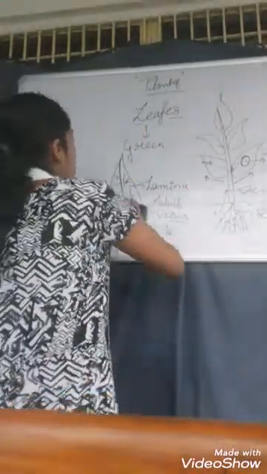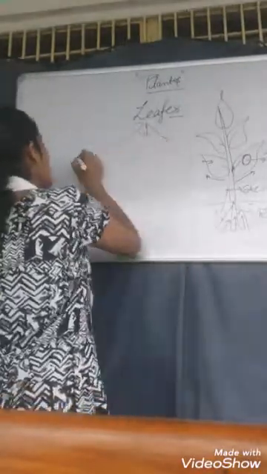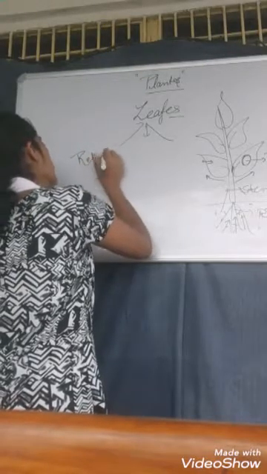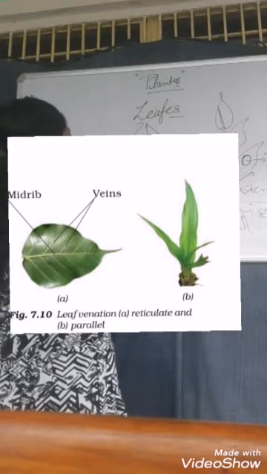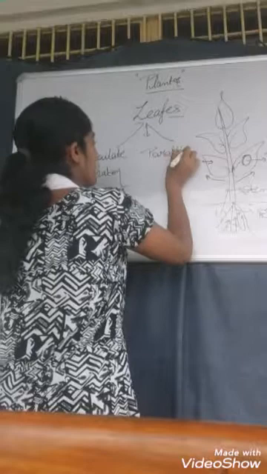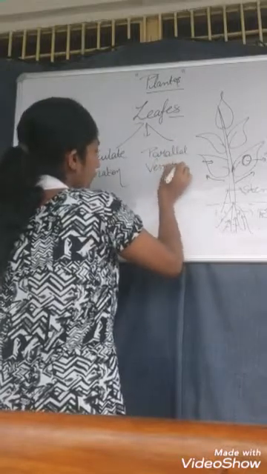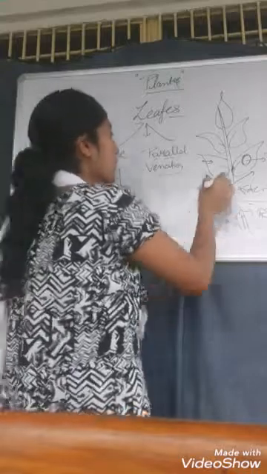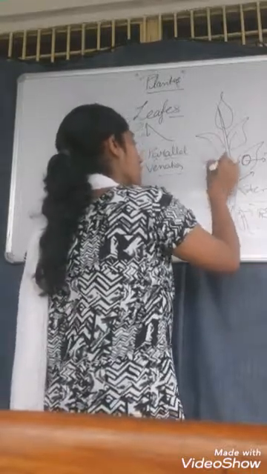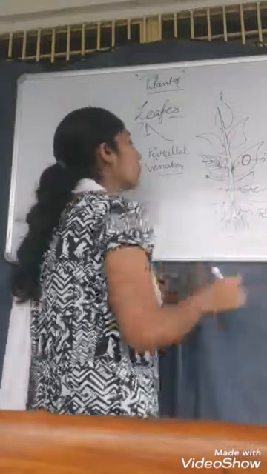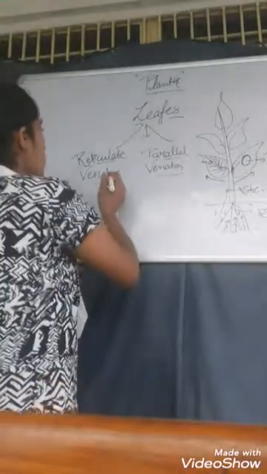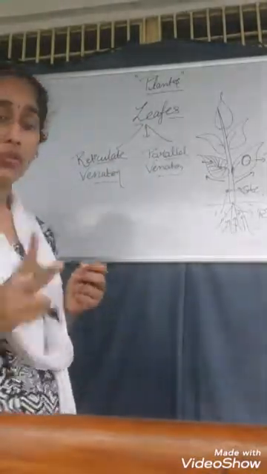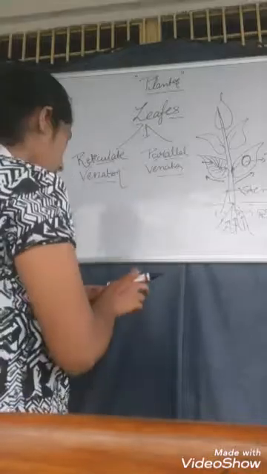Basically, if we talk about the veins, in the leaf there are two types of venation, that is the reticulate venation and the parallel venation. What does venation mean? Venation means the design of the branches, like you can see the design of these lines from the midrib in the leaf lamina is called venation. So basically the leaf venation is of two types, the reticulate venation and the parallel venation.